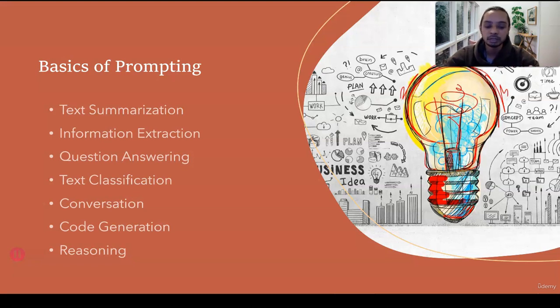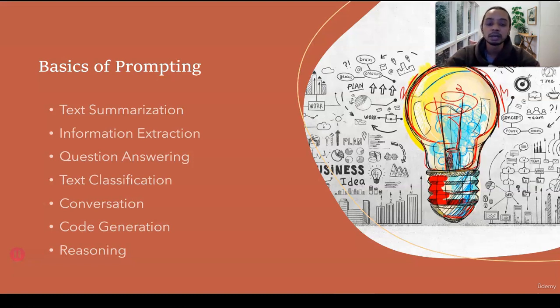The next thing is question and answering. For example, if I'm solving a math question or doing homework for my class, I can ask it a specific question and it will give me that specific answer based on the context that I provide.